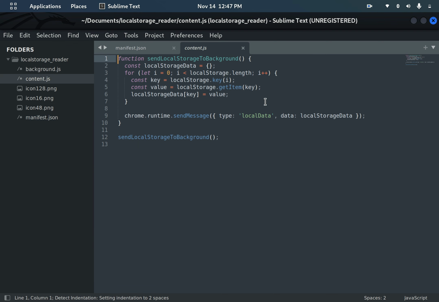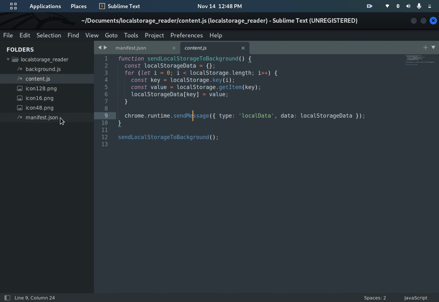In the content script, I am just calling a sendLocalStorageToBackground function. Within the function definition, I have declared localStorageData as an empty object, and later I am iterating through the local storage of the web page and adding all the key value pairs into this object. Later I am using the chrome.runtime API, sending a message with type localData and passing the data as the localStorageData object.